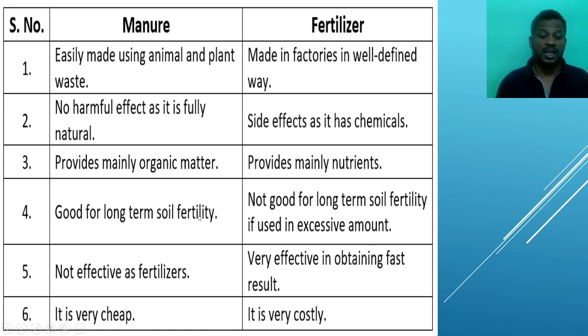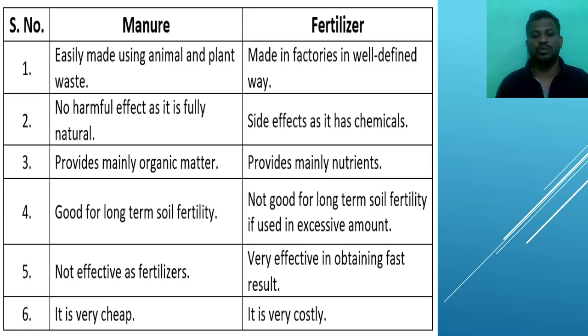Here you can see how useful manure is to the farmer. Once we add it to the soil, it will help for many years: 4 years, 5 years, 6 years, 7 years, until 10 years. But fertilizers are not good for the long term. Fertilizers are used after studying the soil.